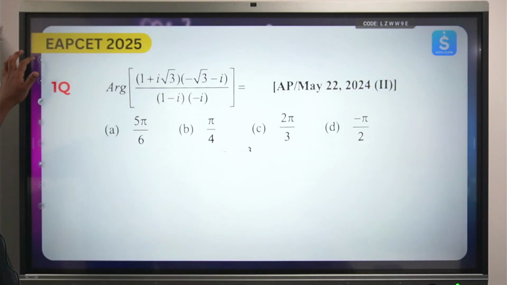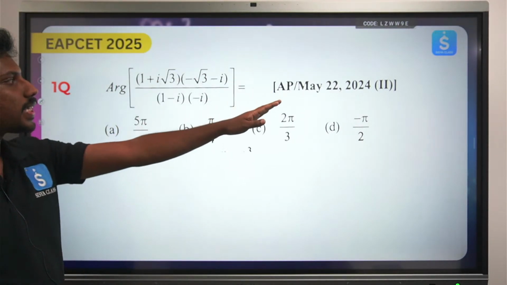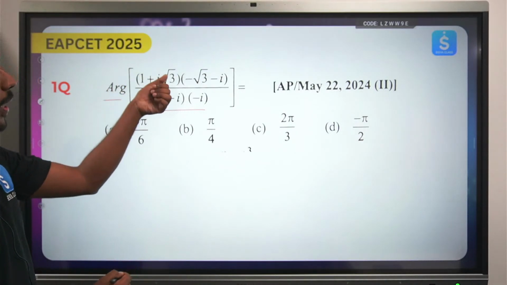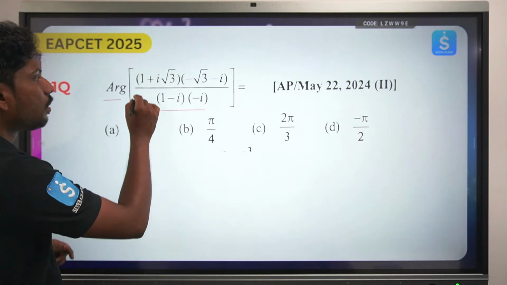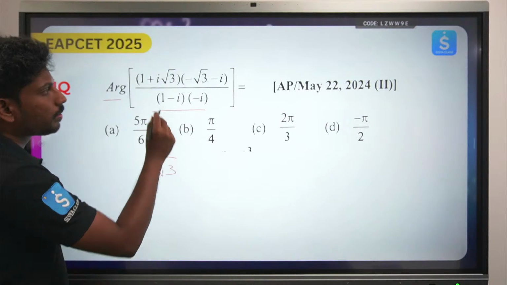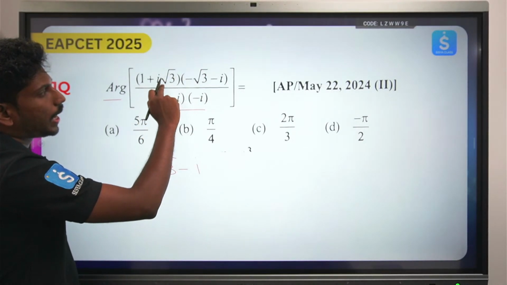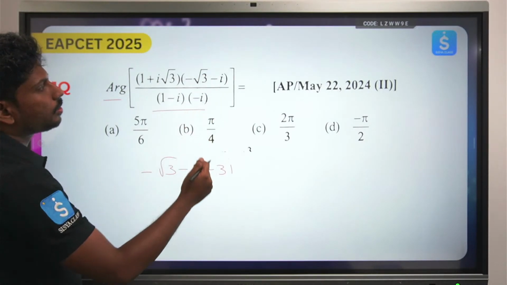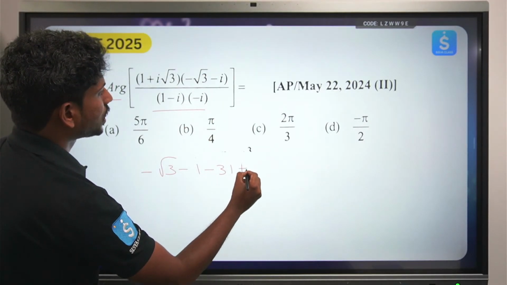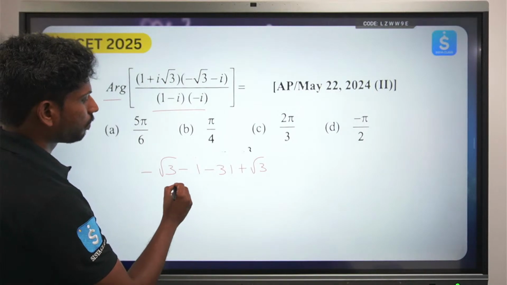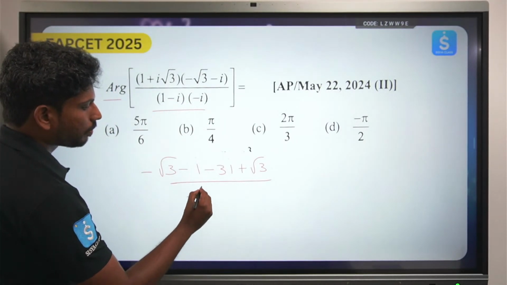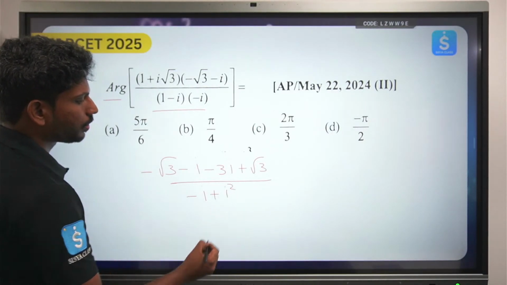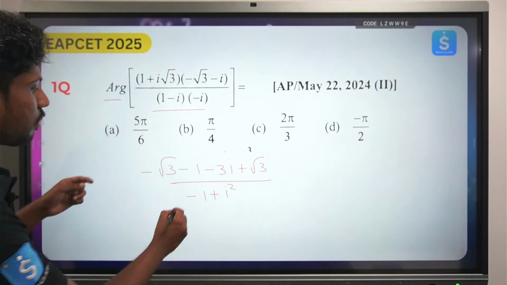Next. Okay. Now you see the first question, he is asking what is the argument of this function. Okay. ఇప్పుడు మనం ఏం చేద్దామంటే quick గా we will try to solve this. Okay. 1 into minus root 3, minus root 3; 1 into minus i; i root 3 into i root 3, this will become minus 3i; i root 3 into minus i, so this will become plus root 3; minus i into minus i, so this will become plus i square, so this will become minus i.